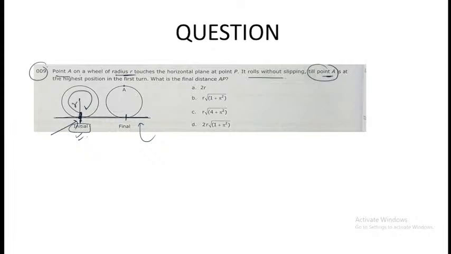So initially A is over here. Now A has turned to this particular position. It is asking what is the final distance AP. You need to find out the distance between A and P. So you need to find this distance. Okay, so try to find the answer for this.